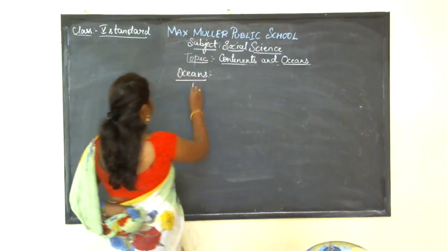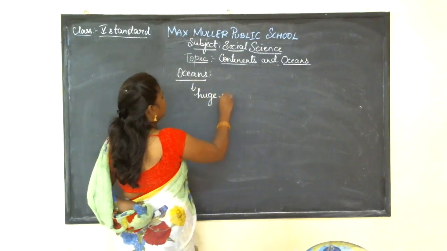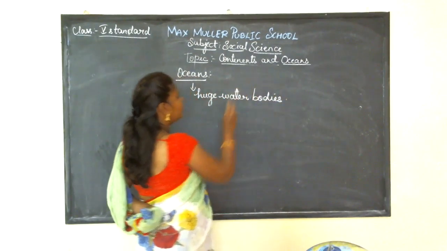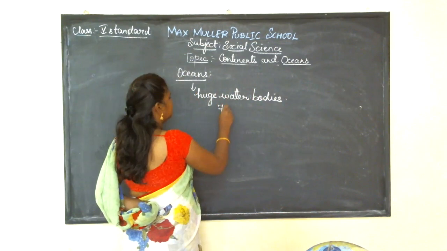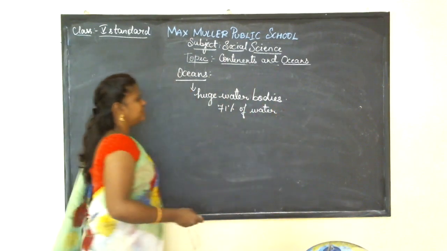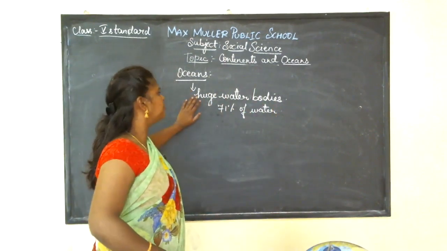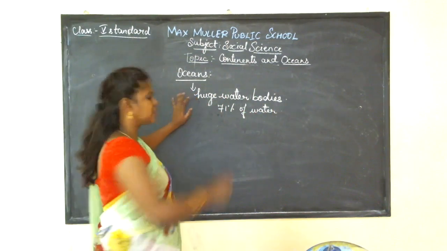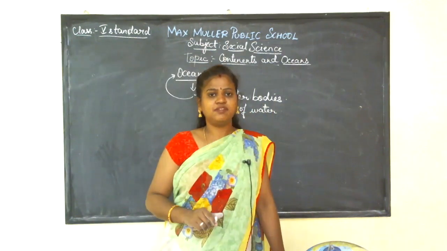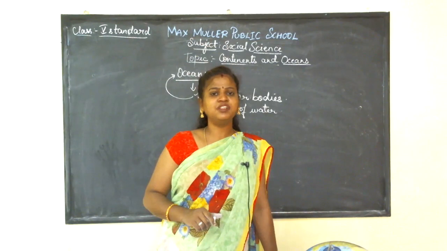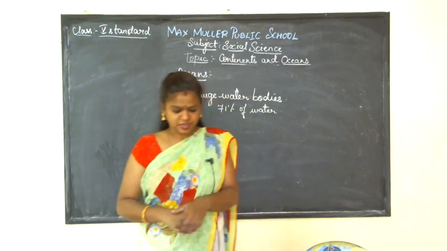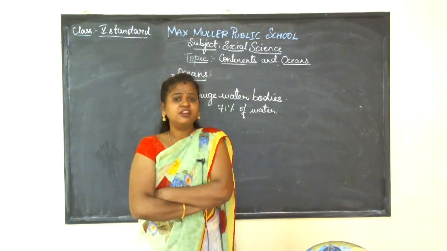Oceans are huge water bodies, and you all know that the earth is covered by 71% of water. This 71% of water is covered by huge water bodies, and these huge water bodies are called oceans. So, the continents are surrounded by 5 huge water bodies called oceans. In oceans, we'll be learning about the 5 oceans. Here, therefore, the ocean waters.